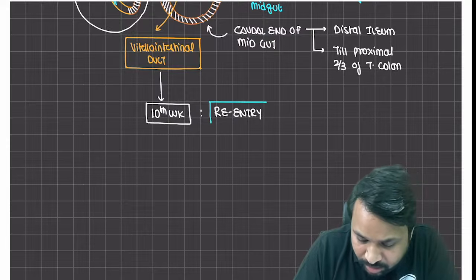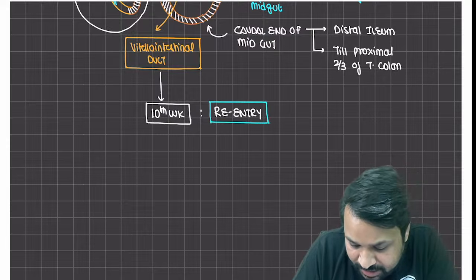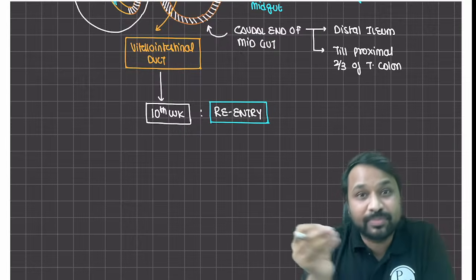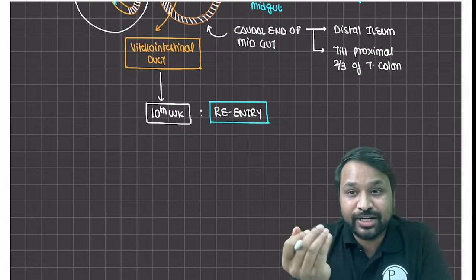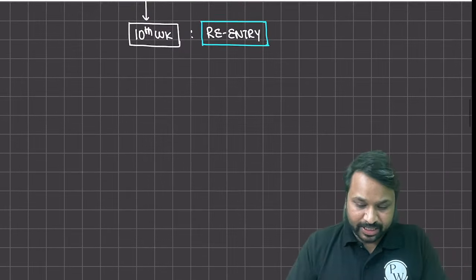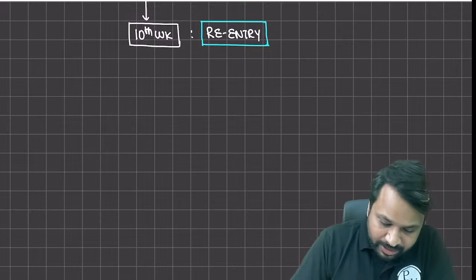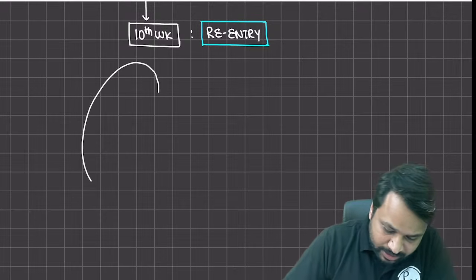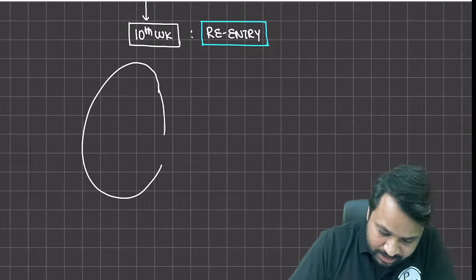जैसे भगवान राम वापस आए थे वनवास से, ऐसे ही आपका midgut वापस आएगा. ठीक है. So that's the re-entry that is going to take care. ठीक है. Now what is this re-entry? The re-entry is of the midgut. Now this happens to be the embryonic cavity that you have. This was where the umbilicus was present.